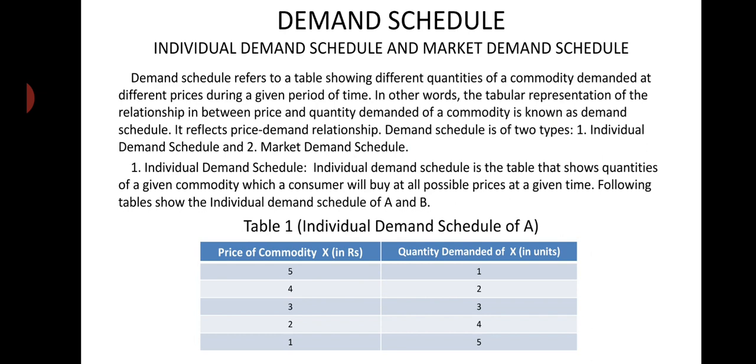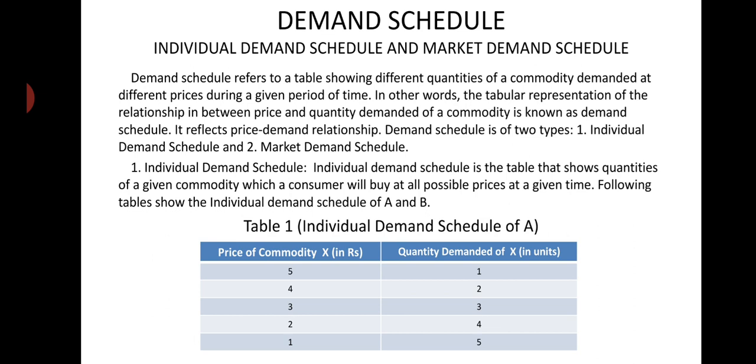Similarly, when price falls to rupees 3, 2 and 1 respectively, quantity demanded expands to 3 units, 4 units and 5 units. Right? It is all about the individual demand schedule of A, how consumer A behaves at the time of purchasing commodity X at various prices.